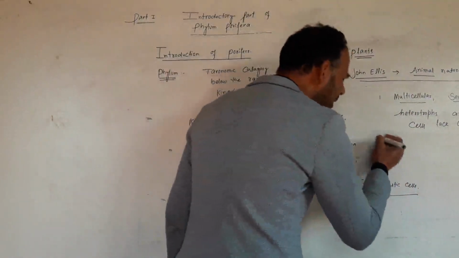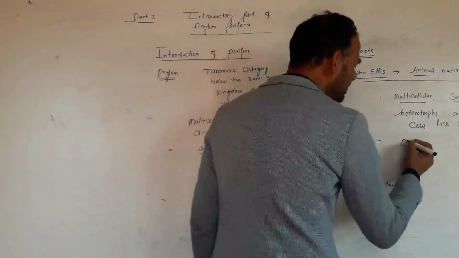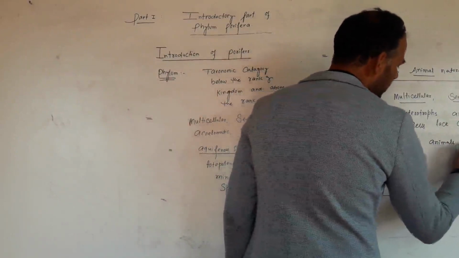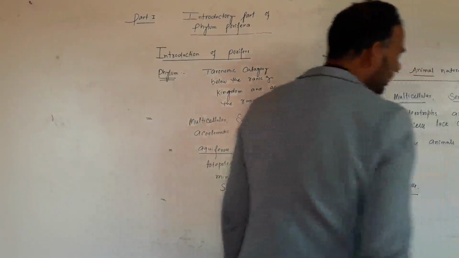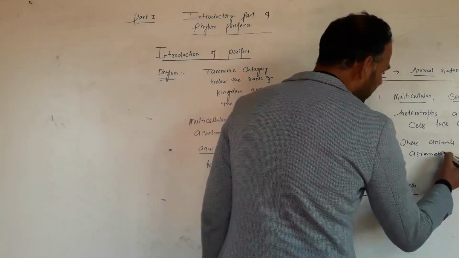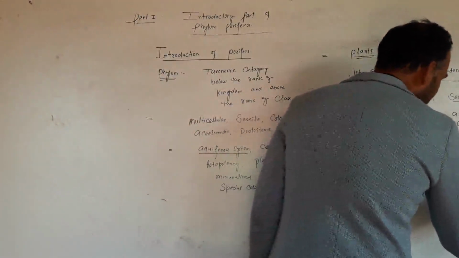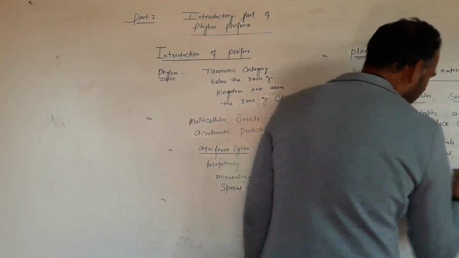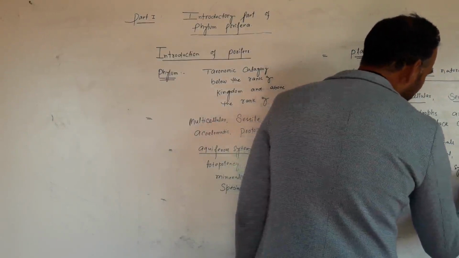While they are different from other animals, because these animals are sessile, which means they cannot move. They are asymmetrical. Their body lacks tissue and organ system level of organization.